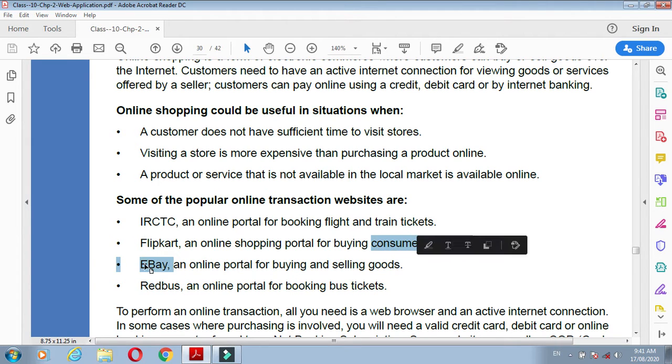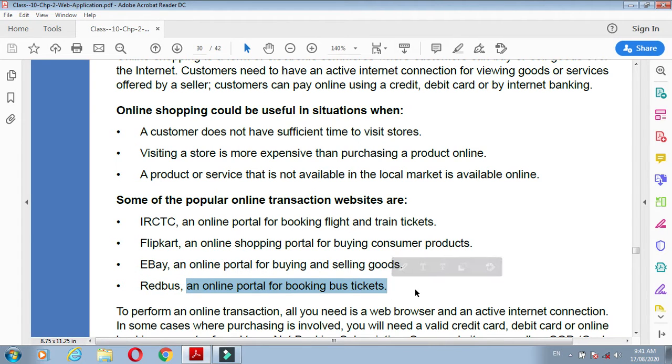Just like Flipkart, eBay is also a portal for buying and selling goods. Then Redbus is an online portal for booking bus tickets. Just like IRCTC, Redbus is also a portal, but it helps us book only bus tickets, travel tickets. So these are some popular websites that we can use in our daily life.